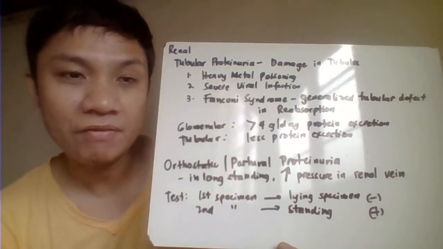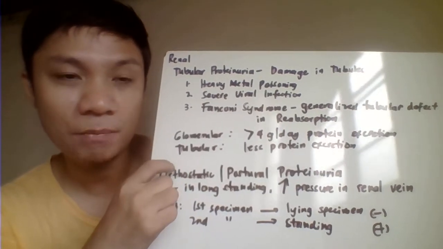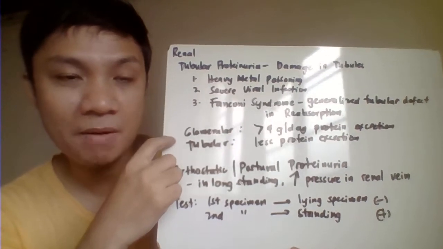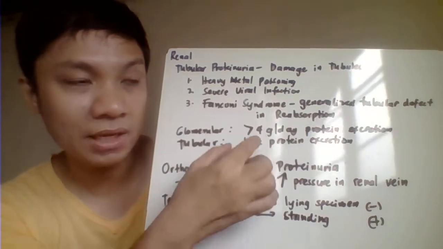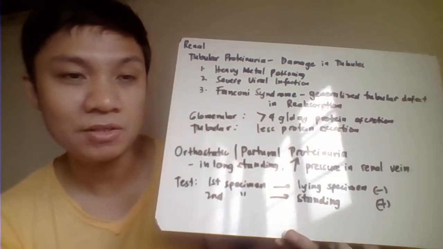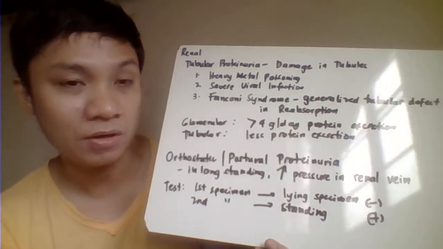Okay, how would you know if the problem here is glomerular or tubular proteinuria? Pag glomerular proteinuria, medyo madami ang protein na in-excrete niya, more than 4 grams per day. Compared naman sa tubular proteinuria na medyo konti lang kanyang protein excretion.